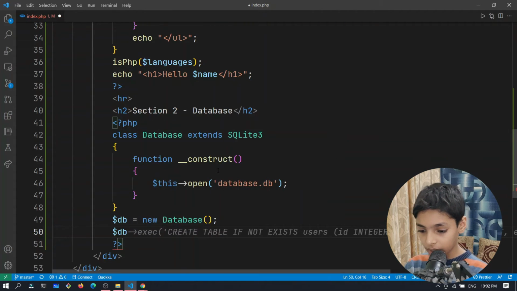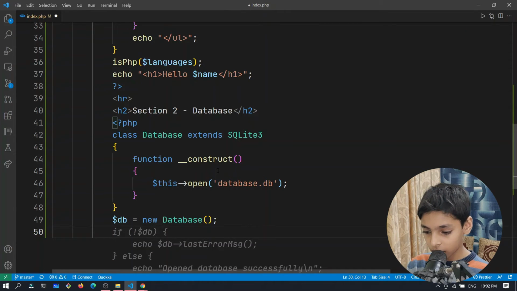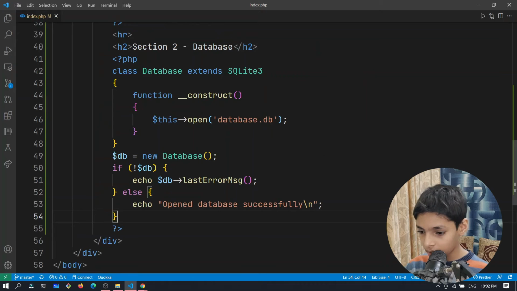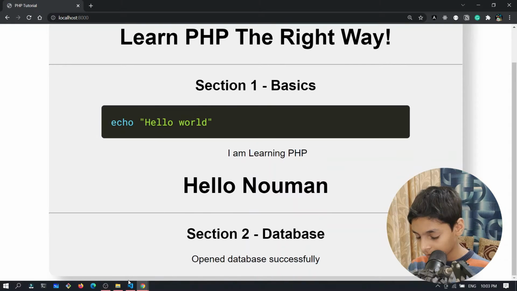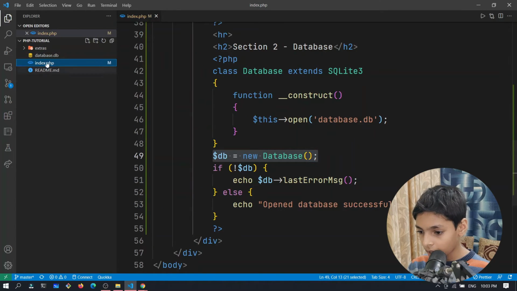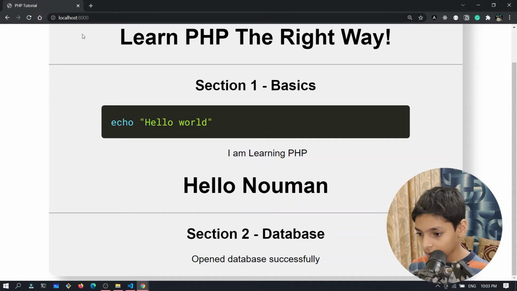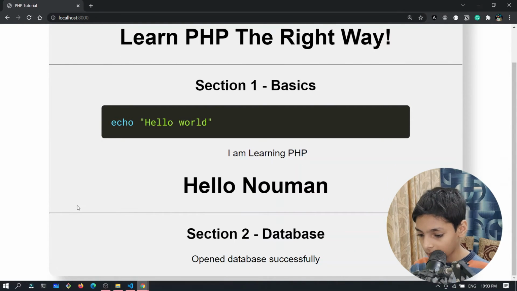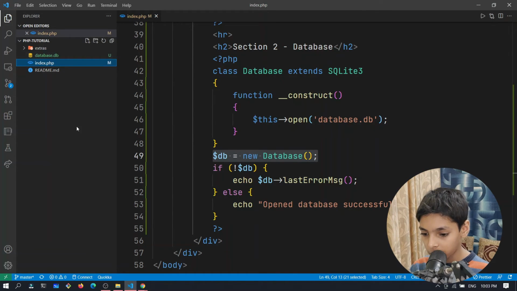Okay, so we're going to be needing it later on, but for now we'll just type the sample code, which says that if we got any error, then it will log those errors, otherwise you just put that database. Now what we need is to create a table in this database. You can see that this database.db actually gets created when I refresh this page. So when I refresh, we got this open database successfully, as well as this database.db file.